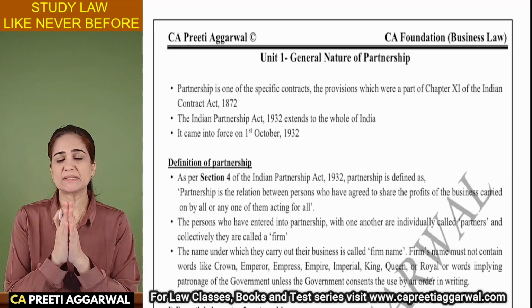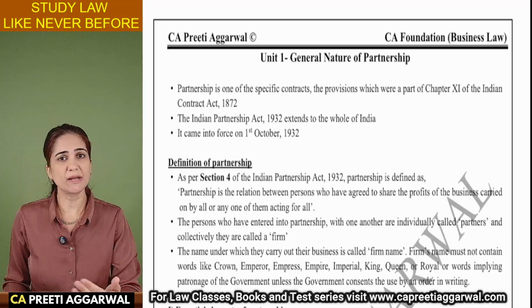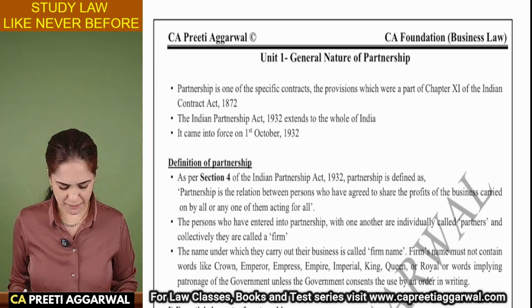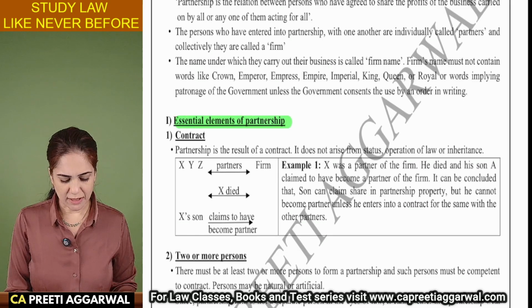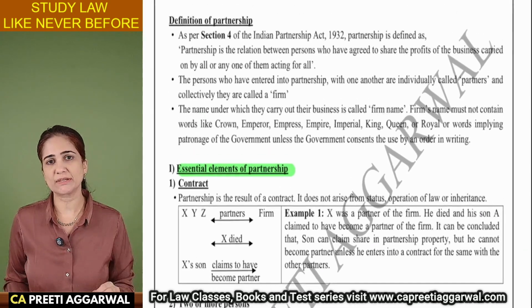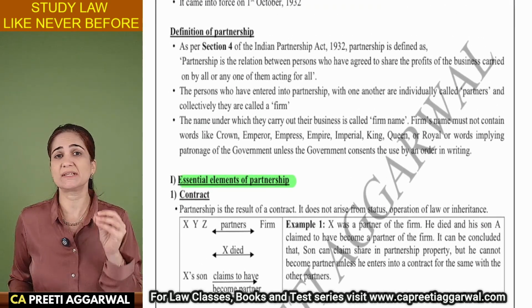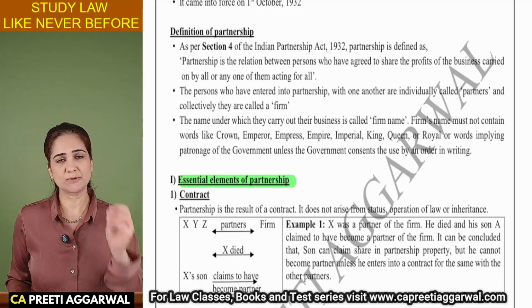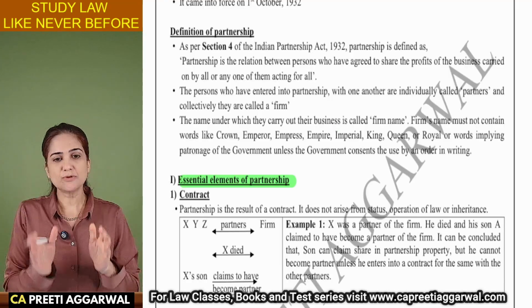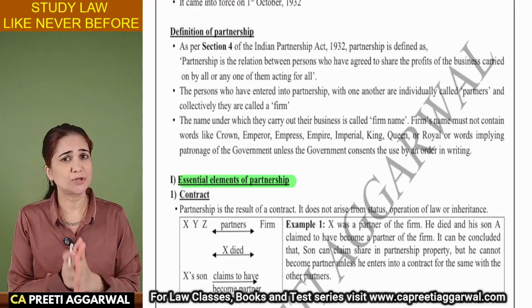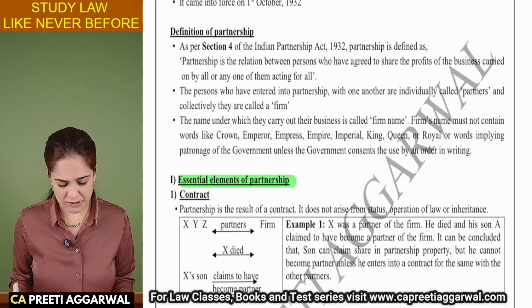Only when a question is asked on what are the essential elements of a valid partnership, only then you will start the answer by writing the definition. And it is important for you to write the definition with the section number because that is the expectation of the institute. They want you to quote the section number also. You need to write the definition as it is. It's a definition. You cannot write it in your own words.